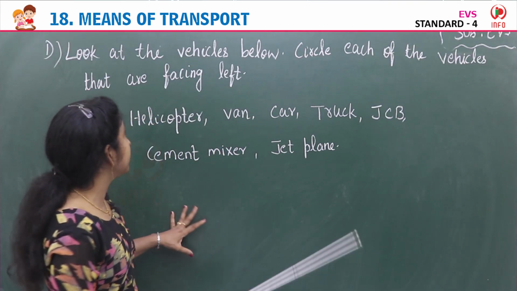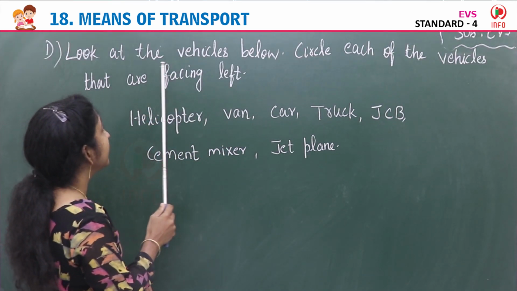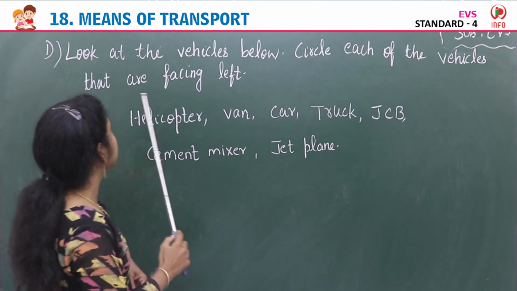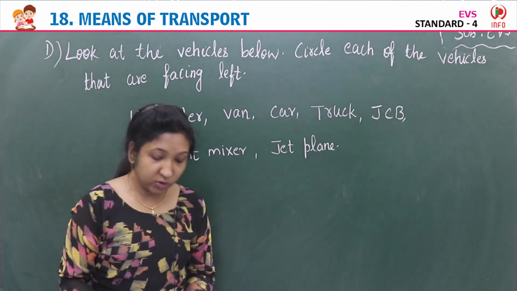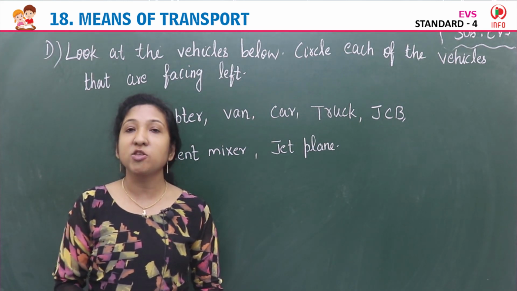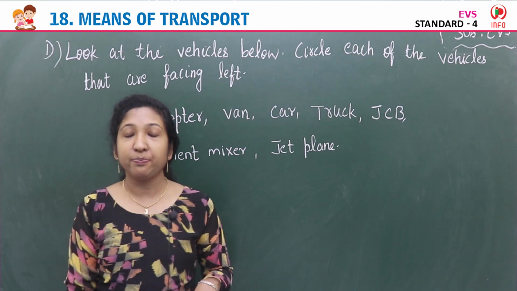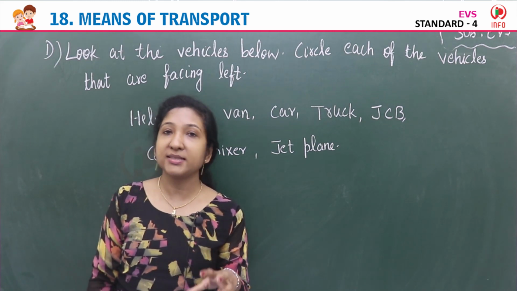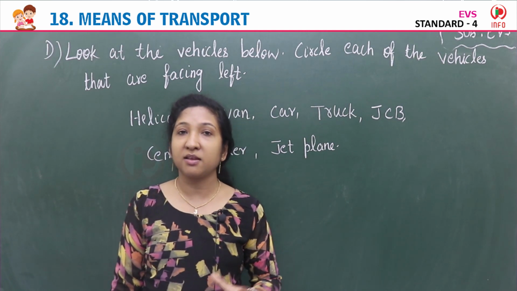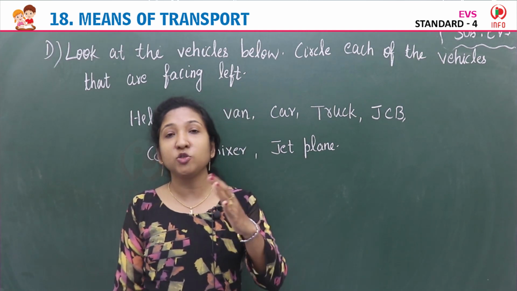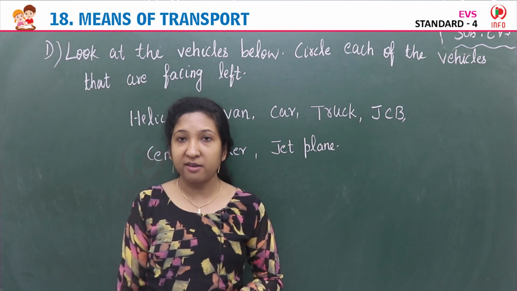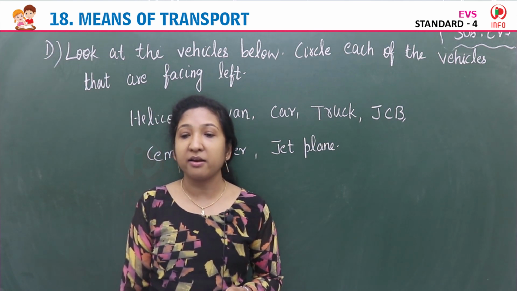Children, our next exercise D. Look at the following vehicles below. Circle each of the vehicles that are facing left. So you have to circle the vehicles that are facing left. Here pictures of some vehicles are given. Okay, so the first vehicle is car. Where is the car facing? The car front portion is facing to which side? It is not facing left anyway. So you can't circle car.